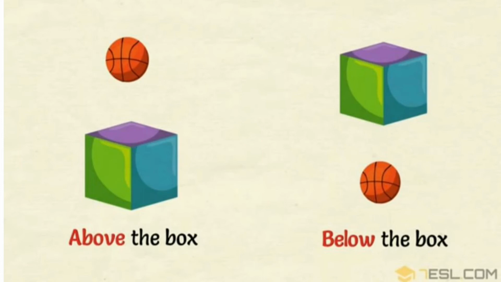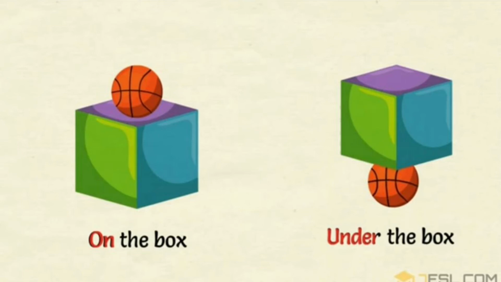Okay, so here in this slide, there are two boxes and two balls. The positions of the balls are completely different, so the usage is mentioned here. In the first picture, the ball is above the box. It has not touched the box, so it is considered as above the box. Here in the second picture it is below the box, and here the ball touches the box, so it is considered as on the box, and here in the next picture it is under the box.